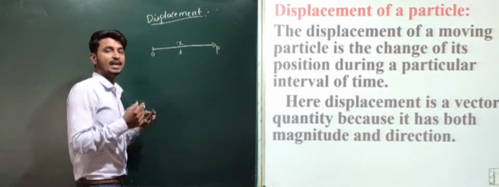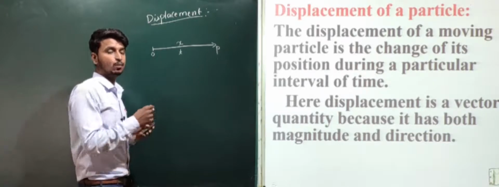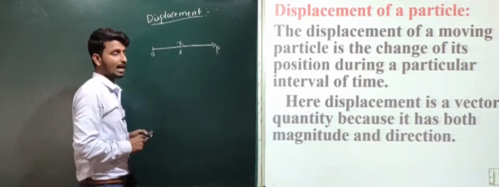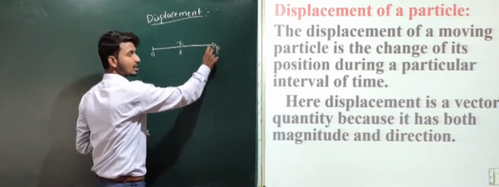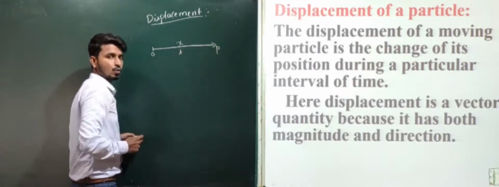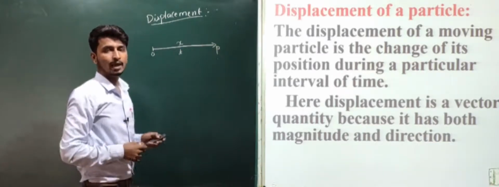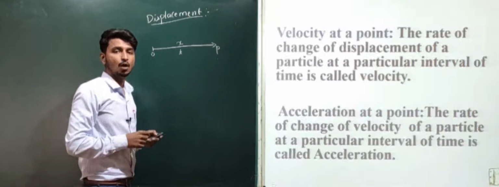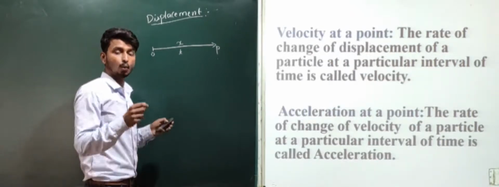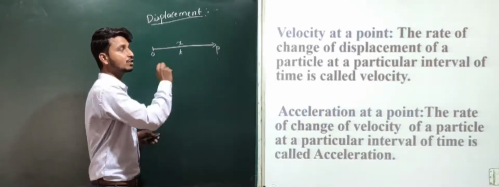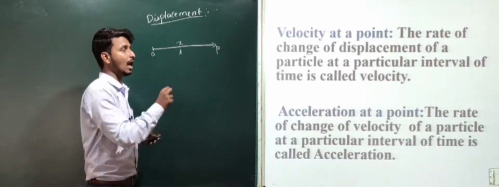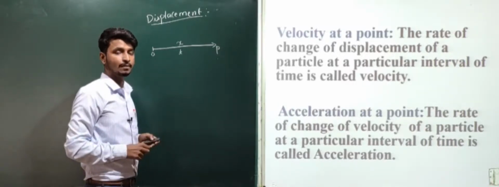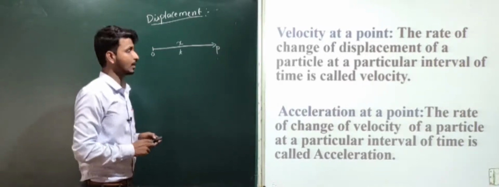Displacement is a vector quantity because it has both magnitude as well as direction. This is meant by displacement. Next is the velocity of a particle. Here what do you mean by velocity? The rate of change of displacement of a particle at a particular interval of time is called velocity.